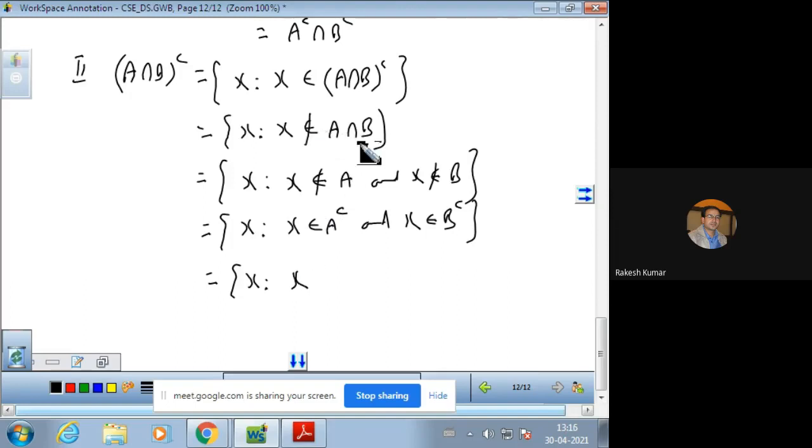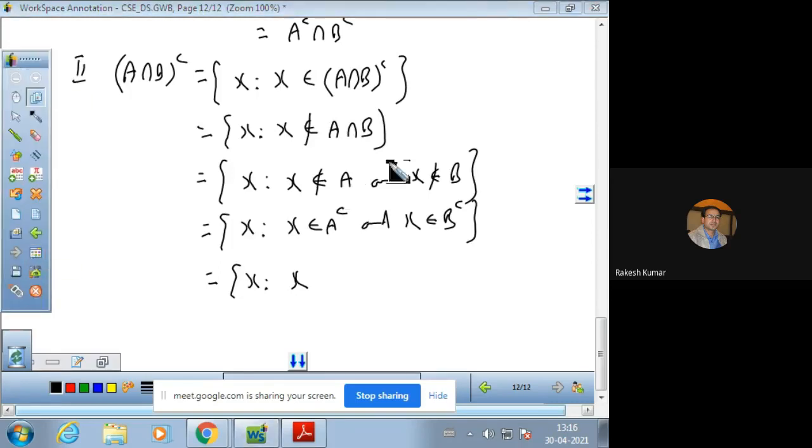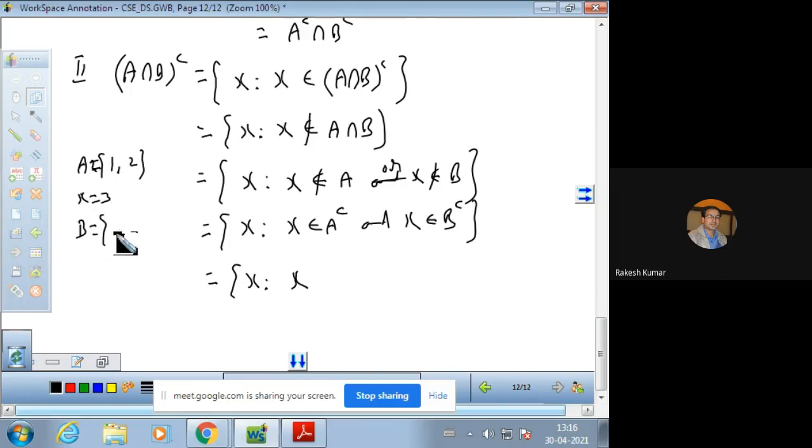Okay, let me rectify this. You see, if X is not in the common set, it means it is enough for it to be missing from either one of them. So X is not in A, and in place of AND we will have OR. Suppose A has elements 1 and 2, X is not in A, and suppose X is equal to 3, and then B is equal to 2 and 3.